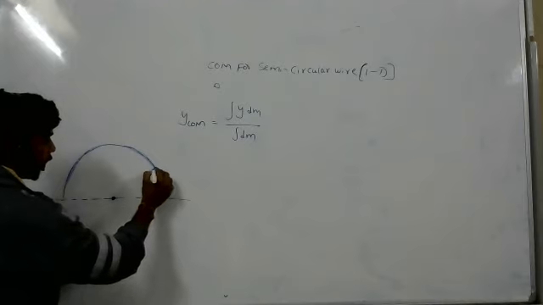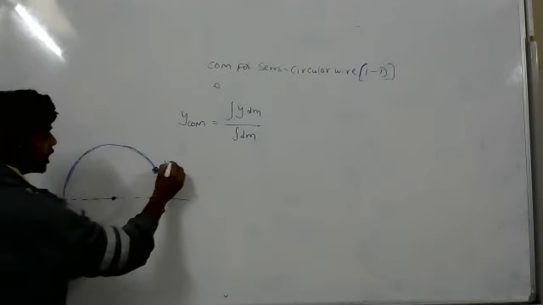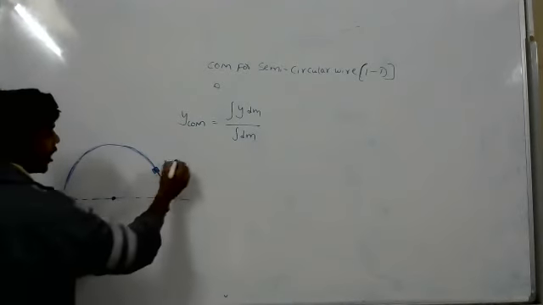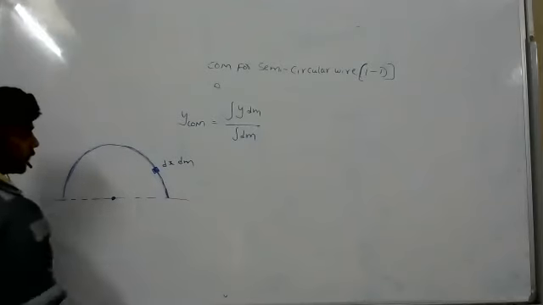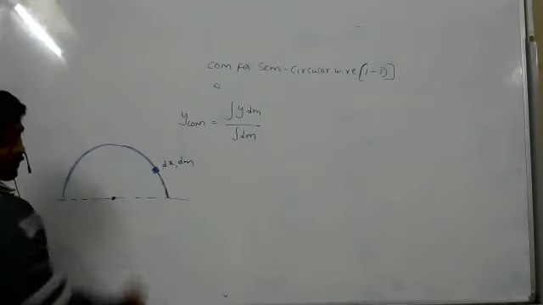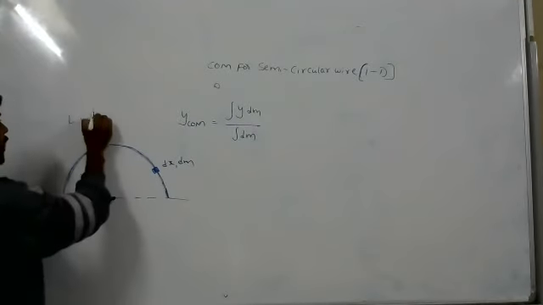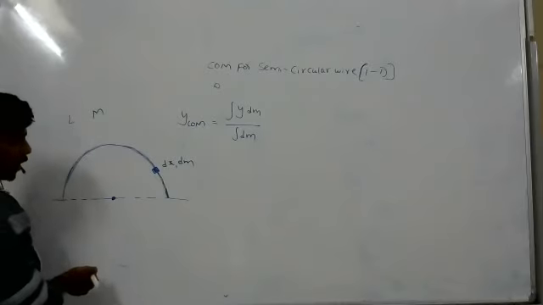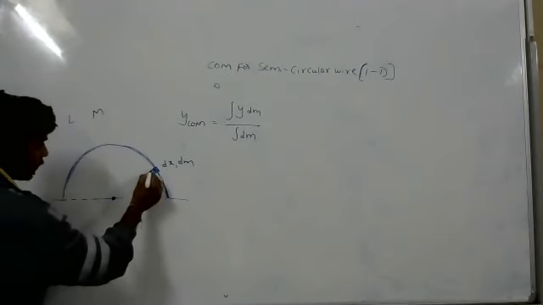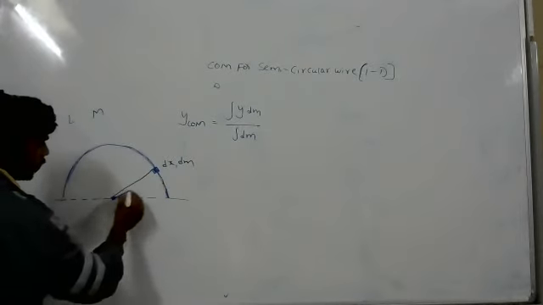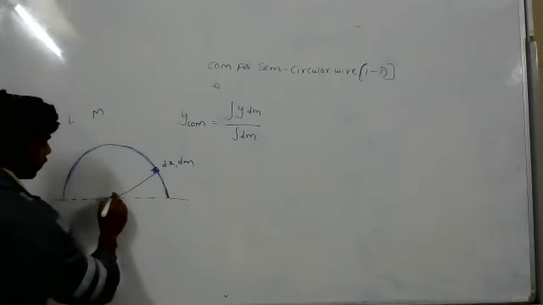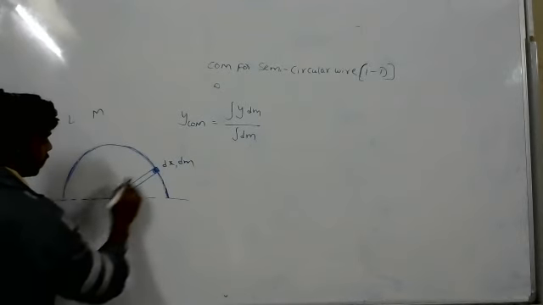In the dx length, dm mass is there. Total length, m mass. That we know. Now I will draw one line from here, and one more is this.